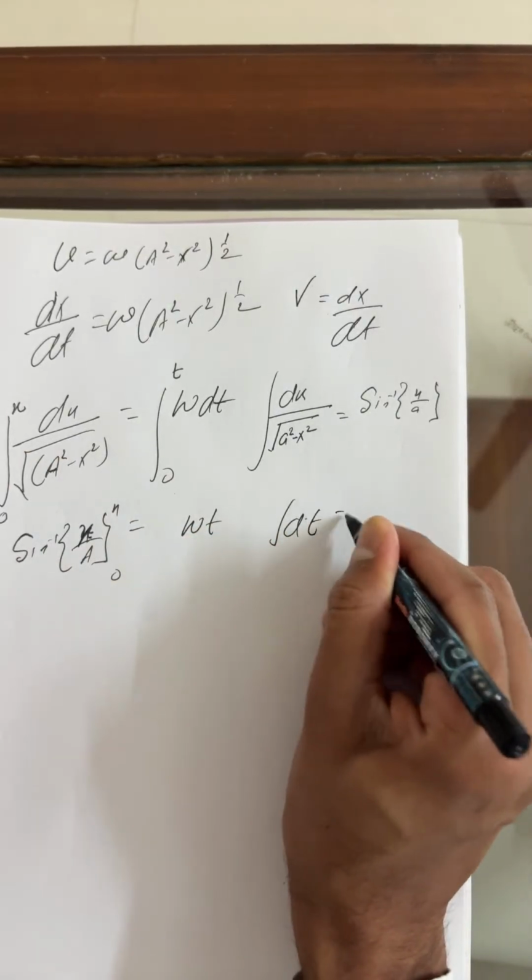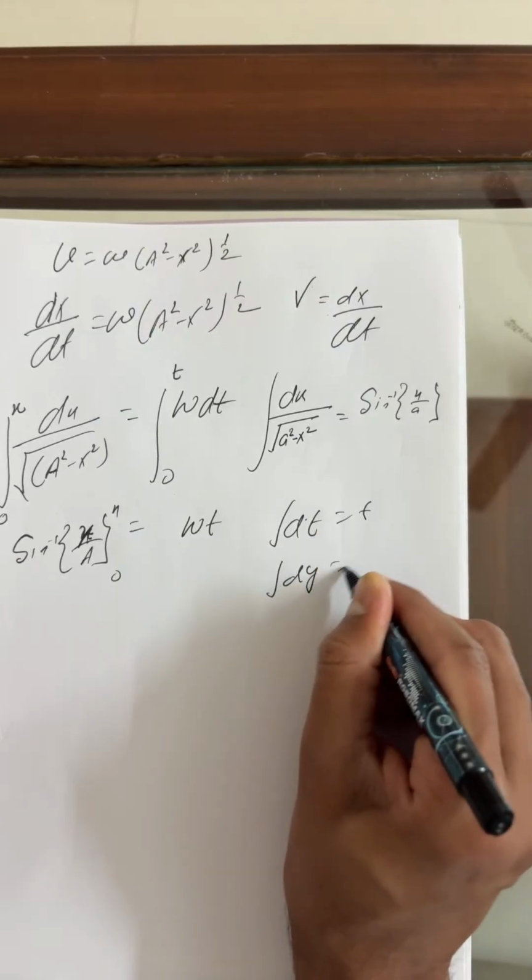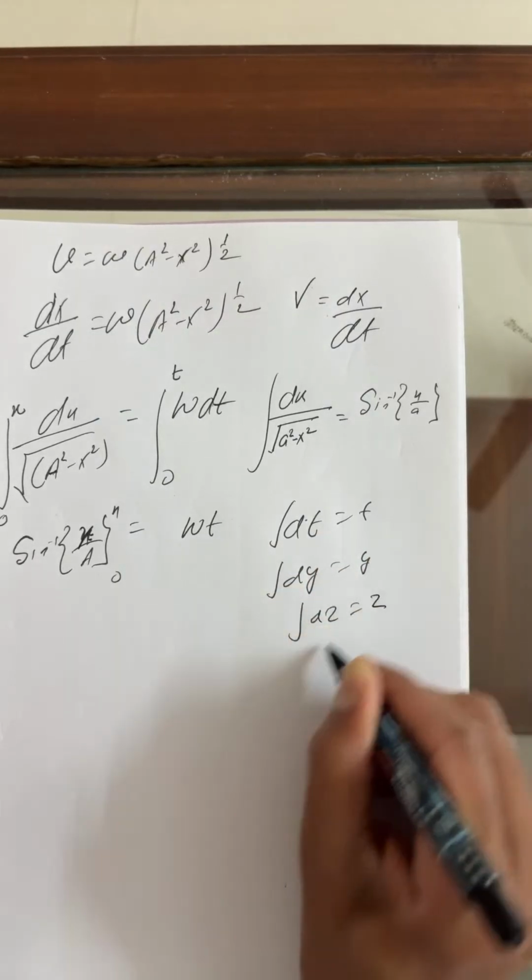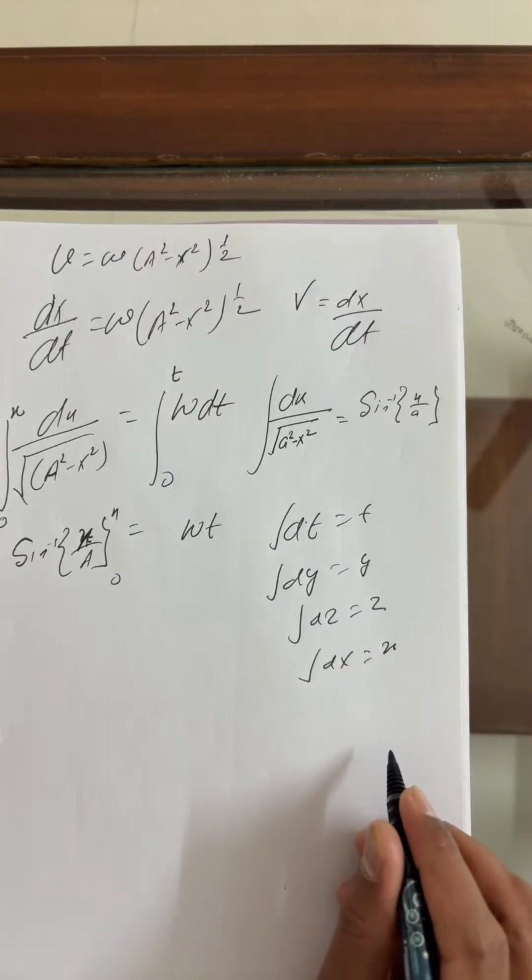The integration of dt is t, of dy is y, of dz is z, and of dx is x only.